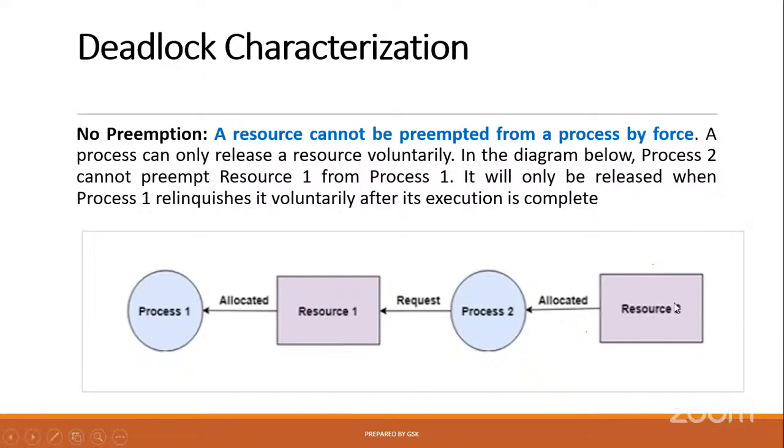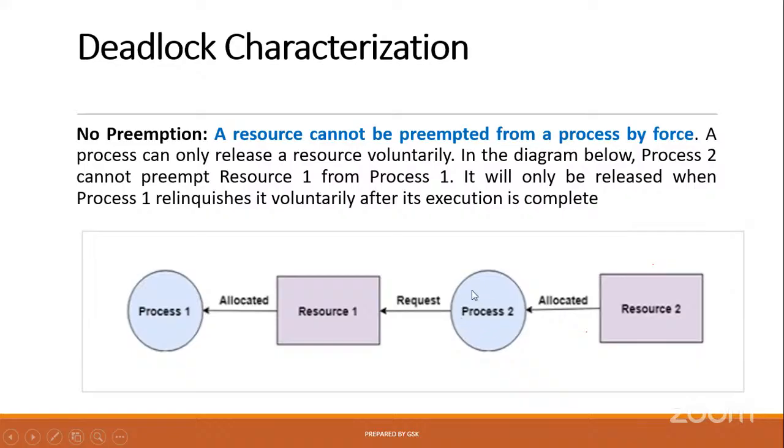See in the diagram, process 2 cannot preempt resource 1 from process 1. Resource 1 is already being used by process 1. Resource 2 is allocated to process 2, but process 2 is still waiting, sending a request for resource 1.